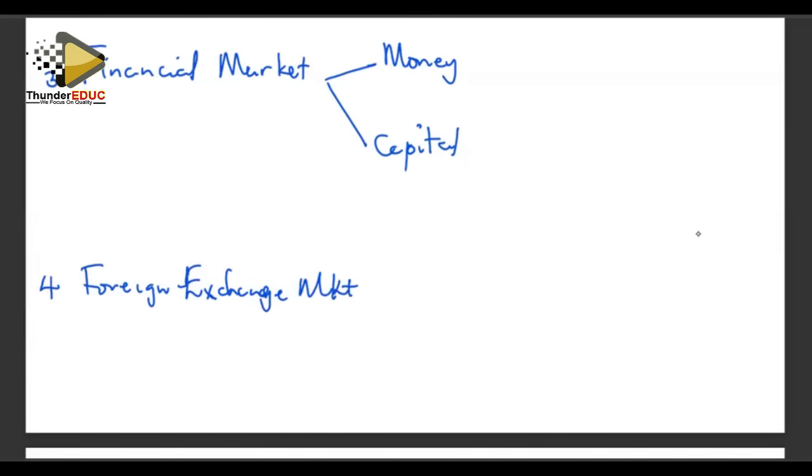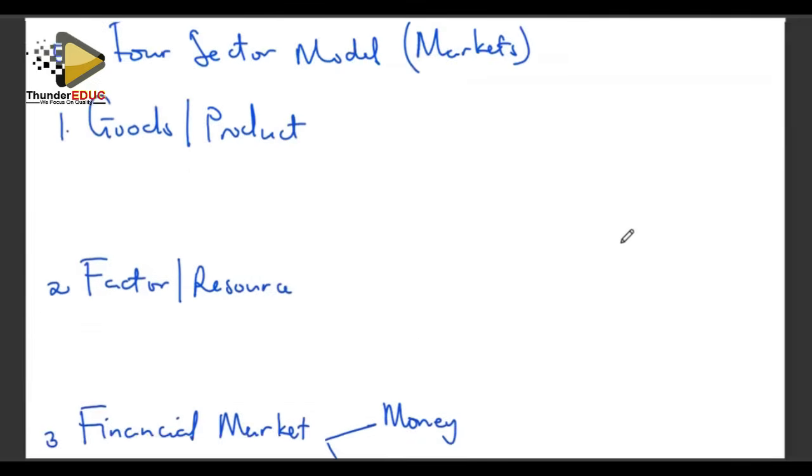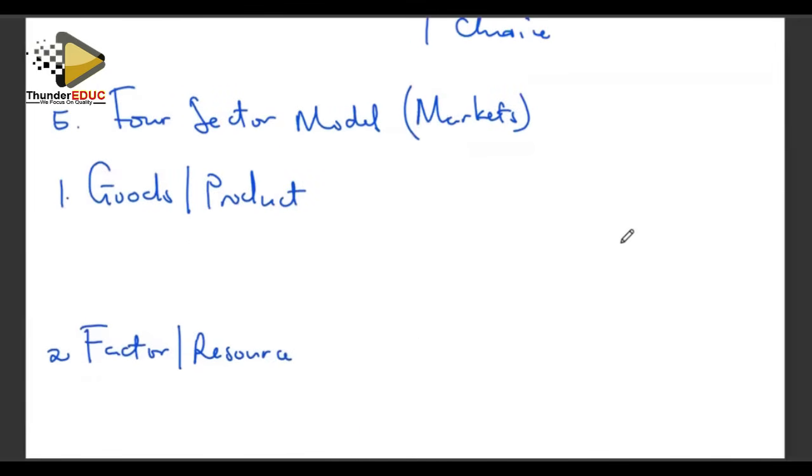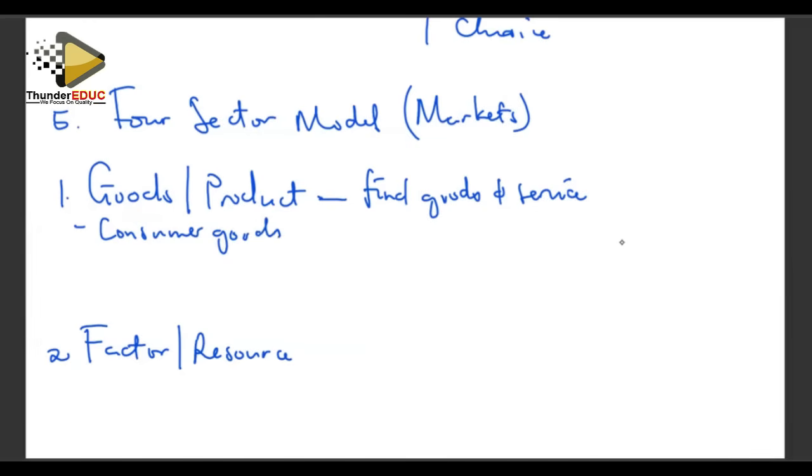Right, those are our markets. Once you are able to identify your markets, it does not take much effort to discuss them because you know them. We are looking at the goods or product market. We are looking at a market for the final goods and services. And when we are looking at these final goods and services, we are looking at the consumer goods and their classification.